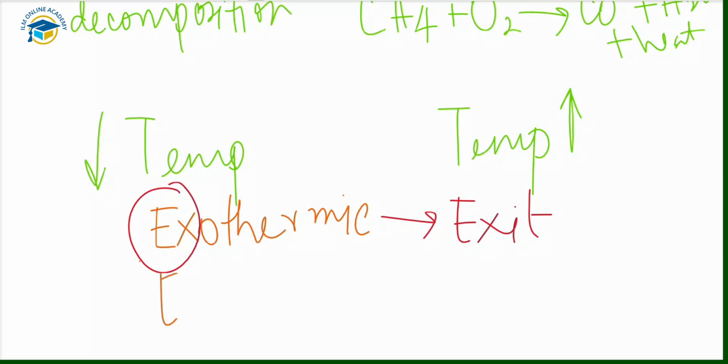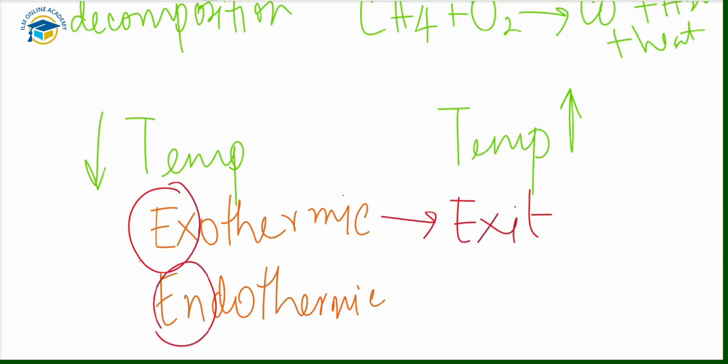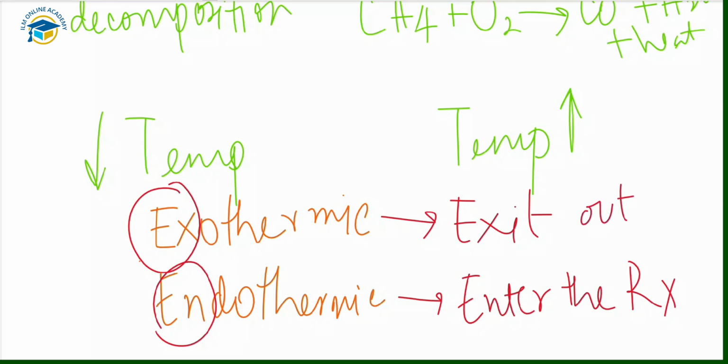Next, similarly, in endothermic, the first letters en represent enters. So the heat enters the reaction in case of endothermic and exits in case of exothermic reactions. So this is the hint about the endothermic and the exothermic reactions.